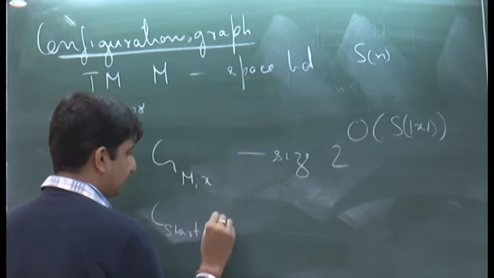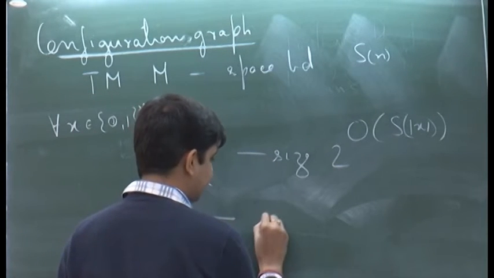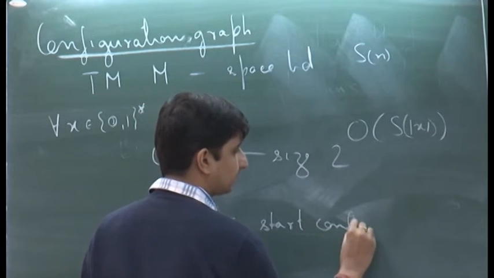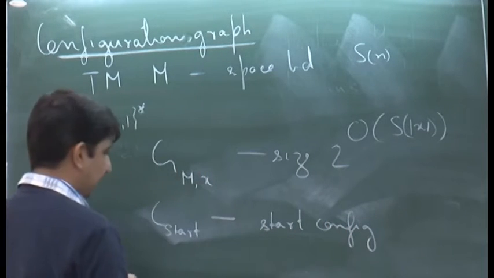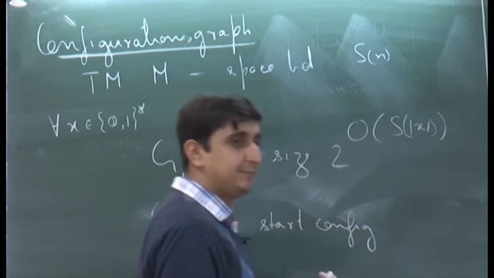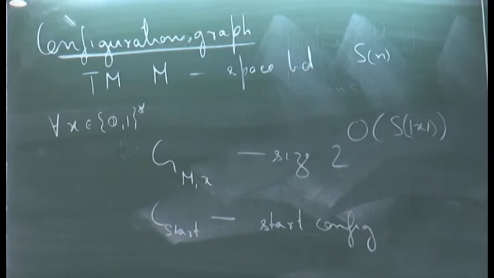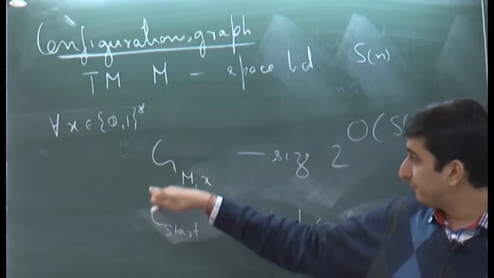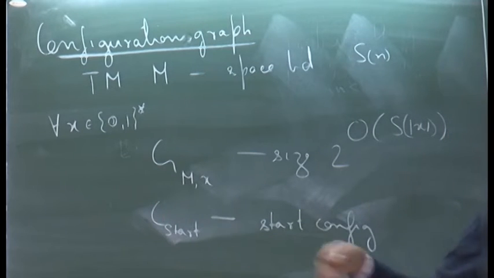So, this corresponds to the start configuration, and I am just using the same terminology to denote both configuration and vertex. I mean, instead of denoting a vertex by a separate notation, C start denotes the start configuration as well as the vertex in G_{M,x} corresponding to the start configuration.